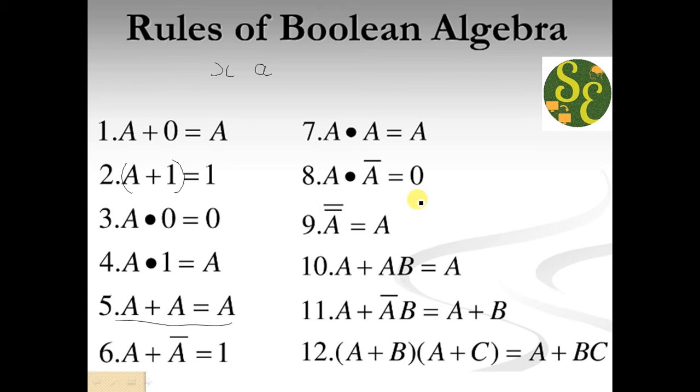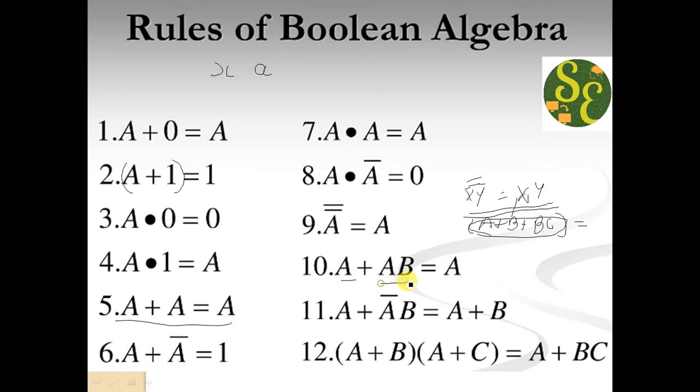This means that if you have x, y with a double bar over both, then it will be x, y itself. Or if you have a plus b plus bc, whatever bracket, and the whole bracket has two bars together, then both bars will cancel out and the bracket alone will remain at the last.